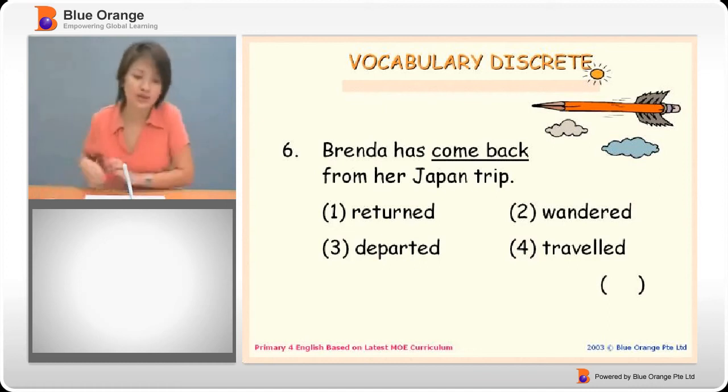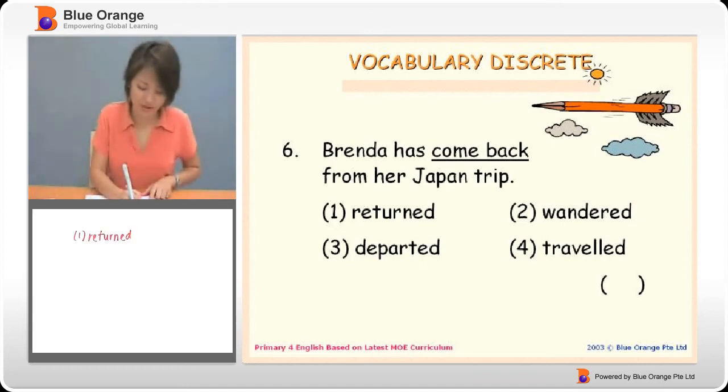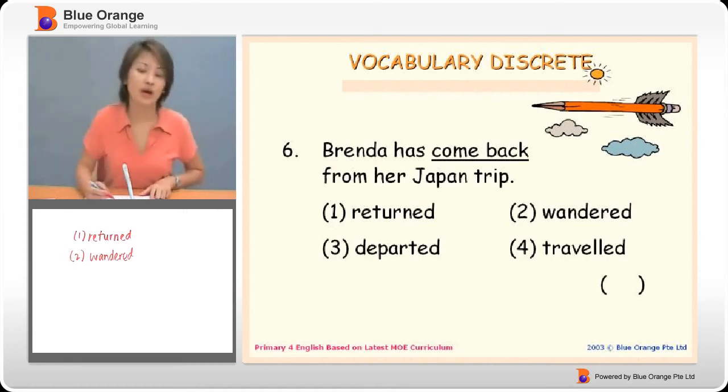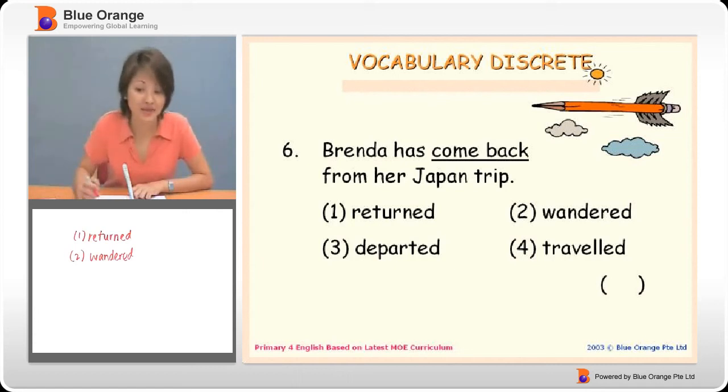Let's first look at what these words mean. First of all, we have return. Well, return sounds like come back, but we are not so sure yet. So let's move on to the others and then we come back to return. Number 2, we have wandered. To wander means to move about or to move away from something. It gives us the impression that you are moving around quite aimlessly. But in the question itself, Brenda has come back from her Japan trip. Tells us that she knows where she went and she knows where she's going next.